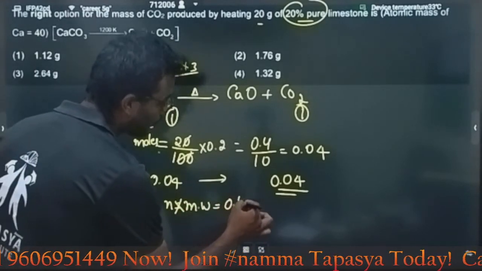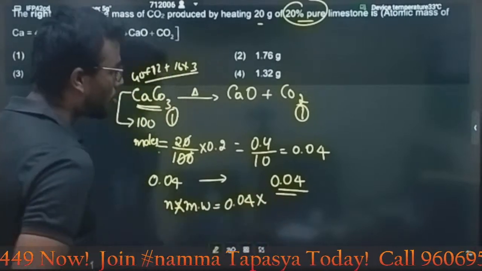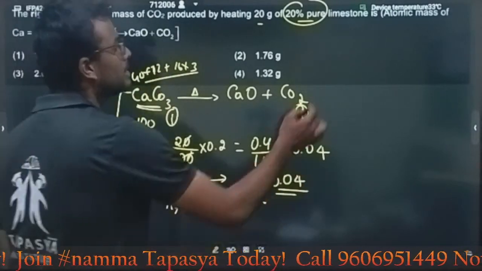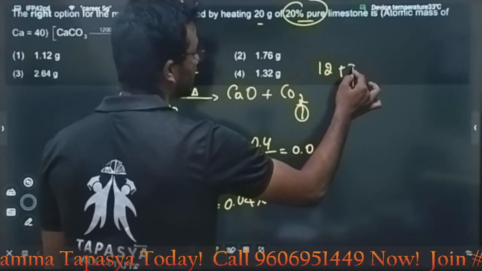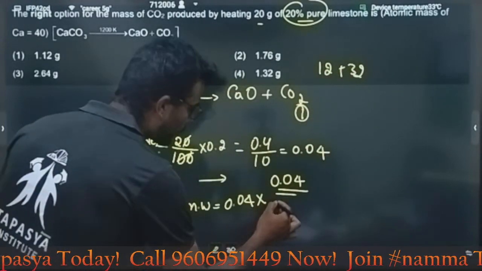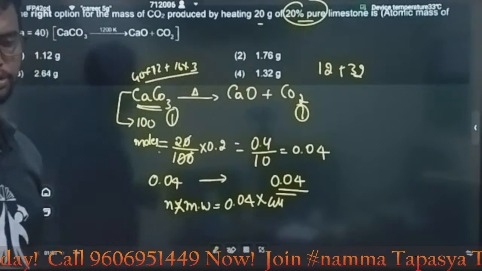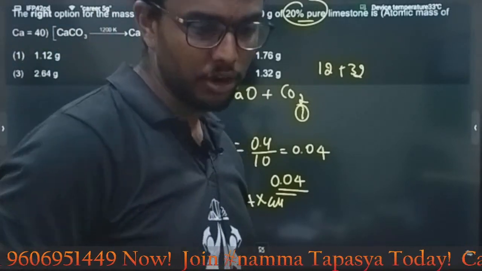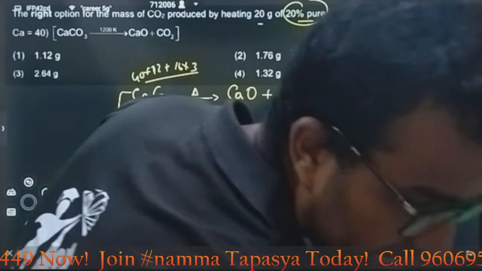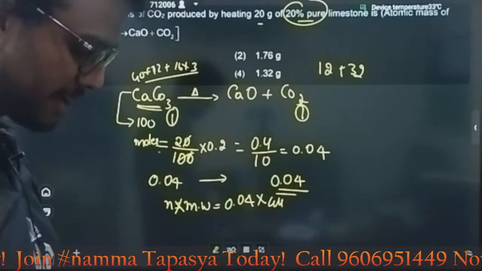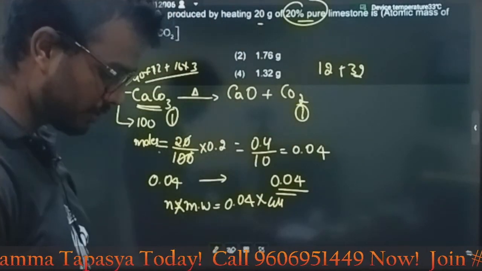Then 0.04 into what is the molecular weight value? Molecular weight of CO2 is carbon 12, oxygen 32, 44. 0.04 into 44, what is the answer? Let me know, my dear students. 0.04 into 44.